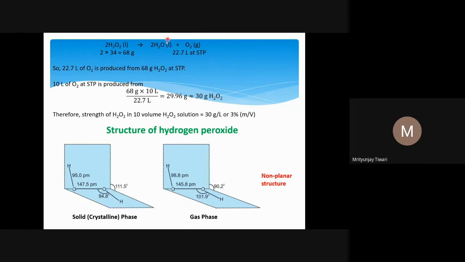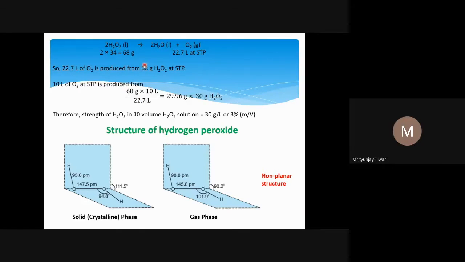Now we have this information that 22.7 liter of oxygen is produced from 68 gram H2O2 at STP. This is what this reaction is telling us. It means if I consider only 10 liter of oxygen at STP, then from how many gram of H2O2 will it be produced?